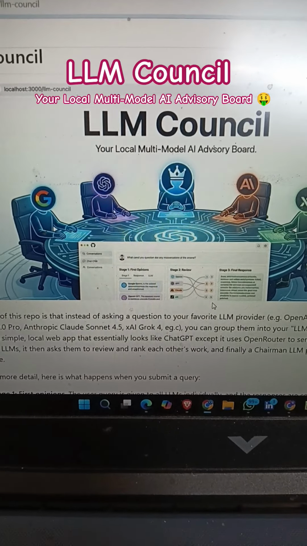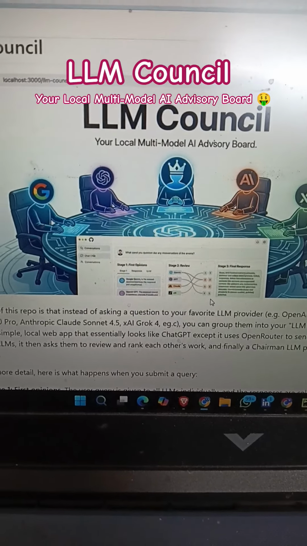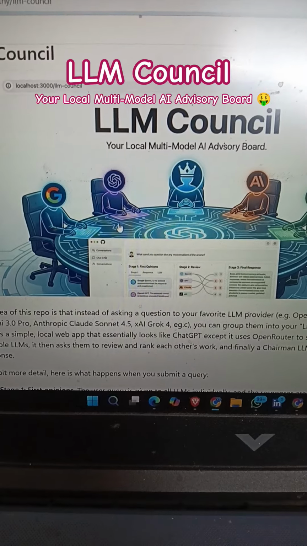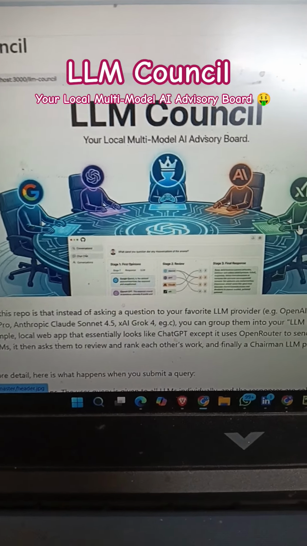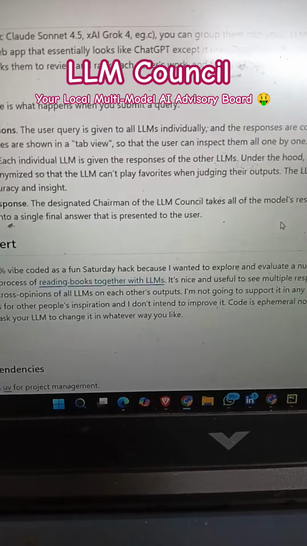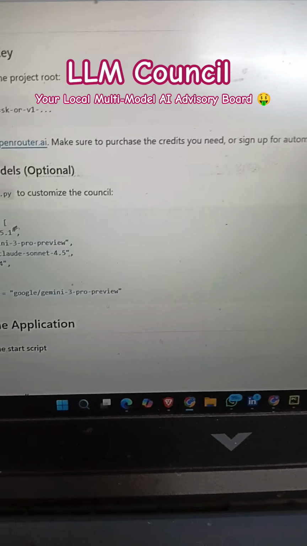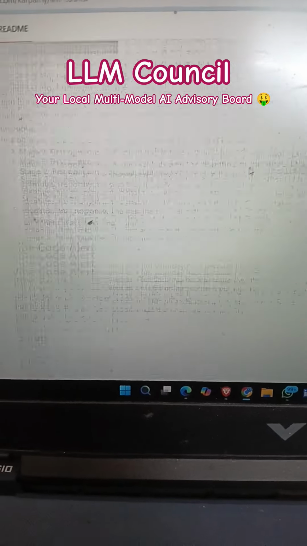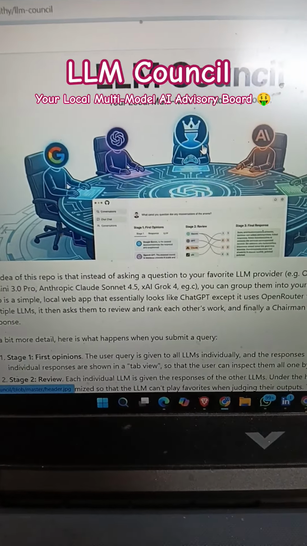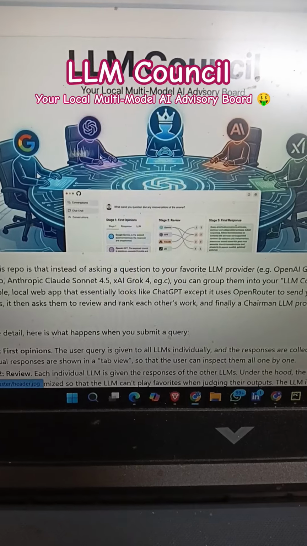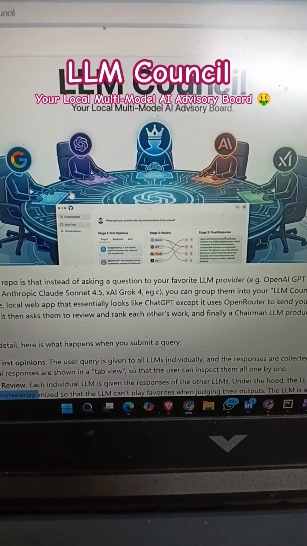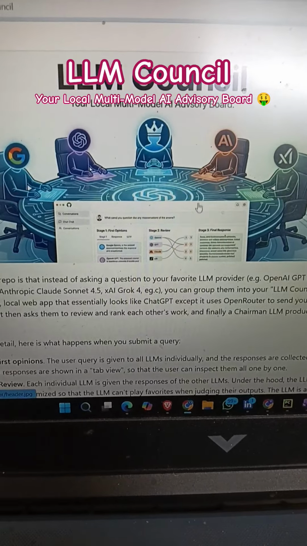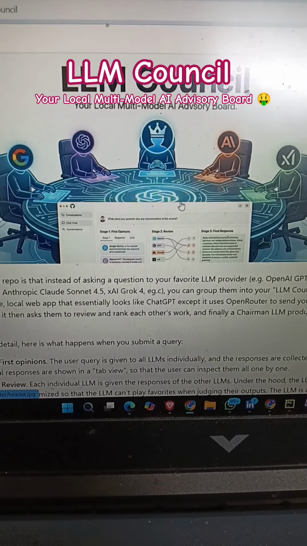What it does is, let's say you have a query, a prompt. It will pass it to all the models like Gemini, OpenAI, Anthropic, and Grok. They call them council models. After that, one chairman model will be there. The chairman model is like the head. Each model will give one response, right? Then they all debate with each other about the pros and cons of each response, and finally they come up with one optimized response.